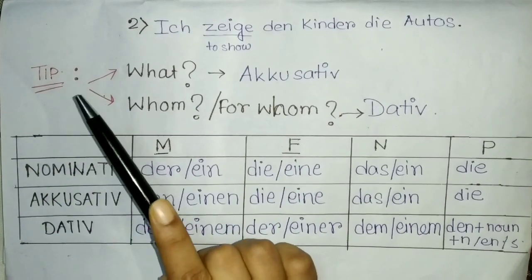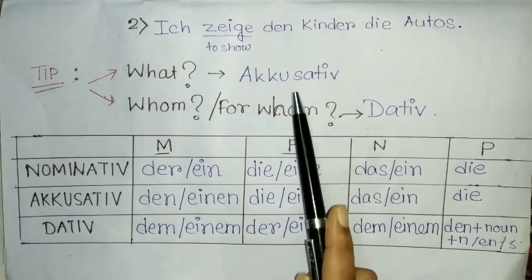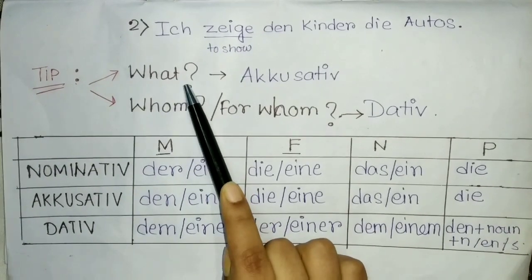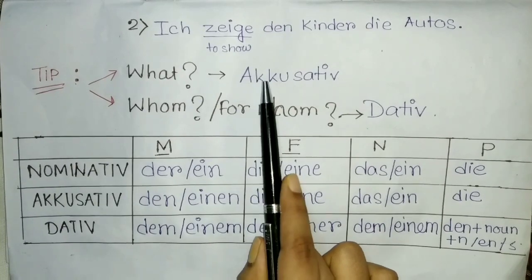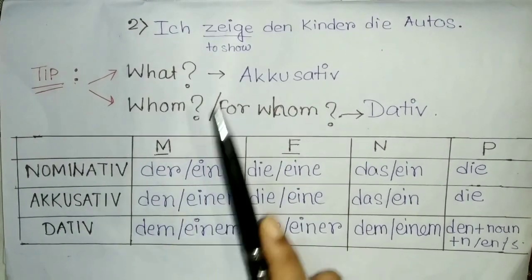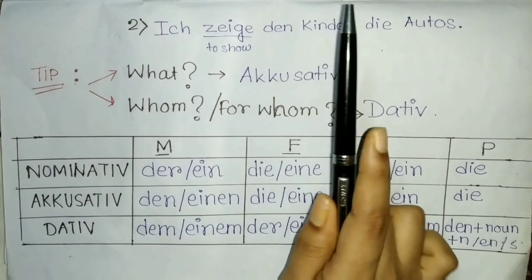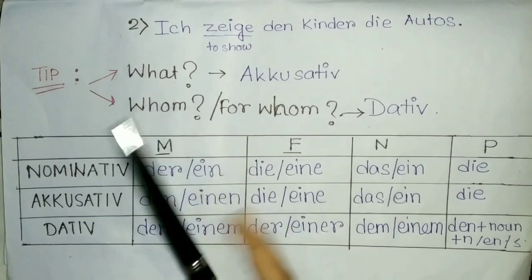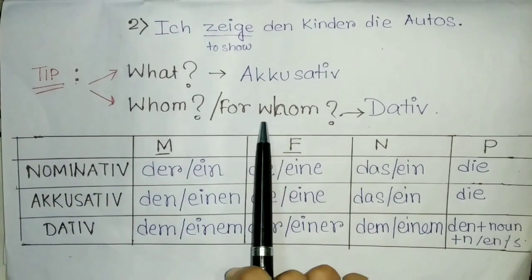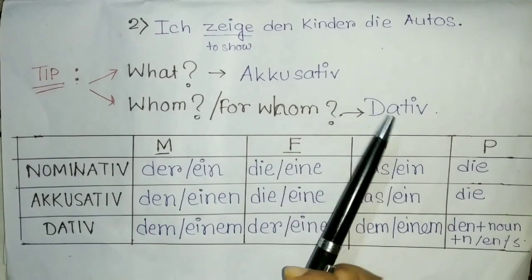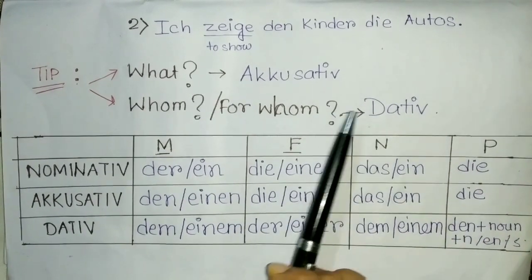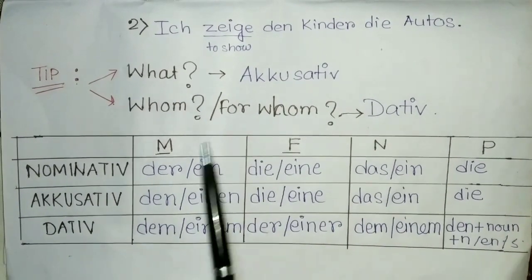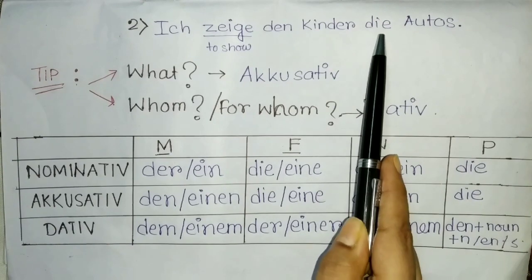But before that, there's a small tip. When you want to get accusative case, if you question the verb with what in the sentence, you'll get accusative case. Like I'm showing what? I'm showing the Autos. Therefore, it's the accusative. And if I question the verb with for whom or to whom, this kind of question, you'll get the dative case. Hope this is clear.